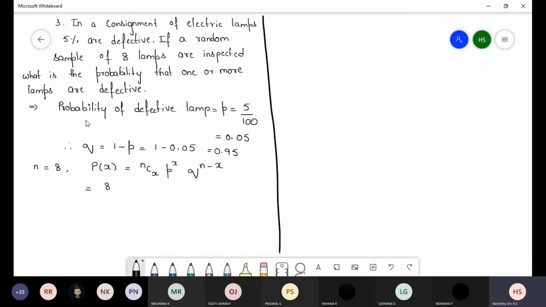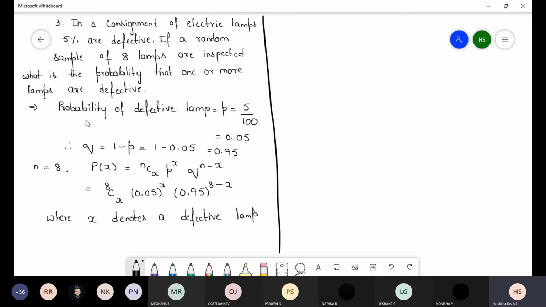So our n value is 8, C x, 0.05 is the P value, Q value is 0.95, power 8 minus x. Here x denotes a defective lamp.